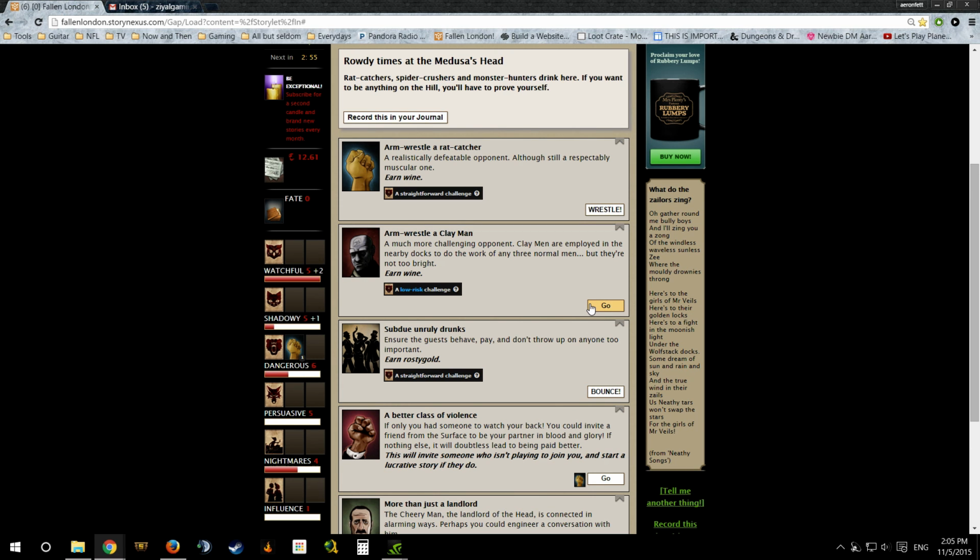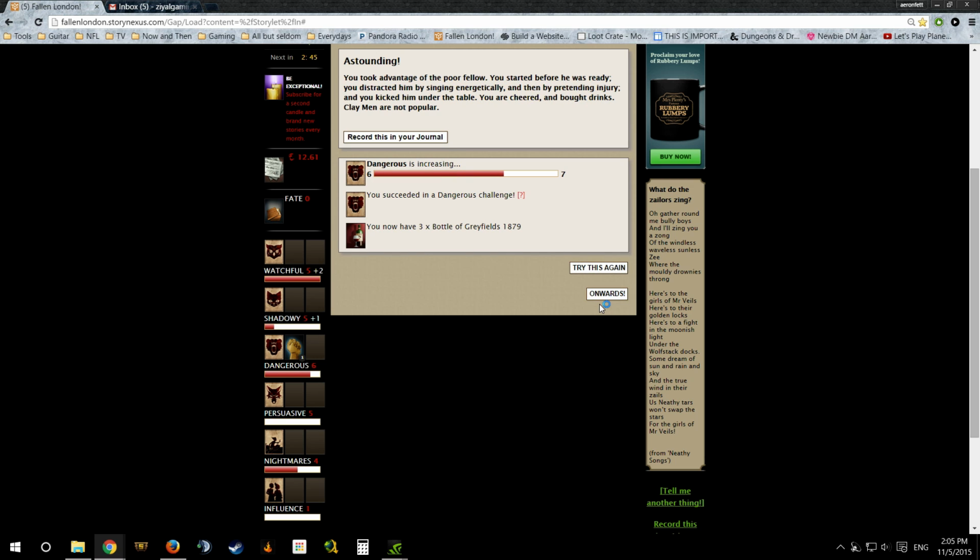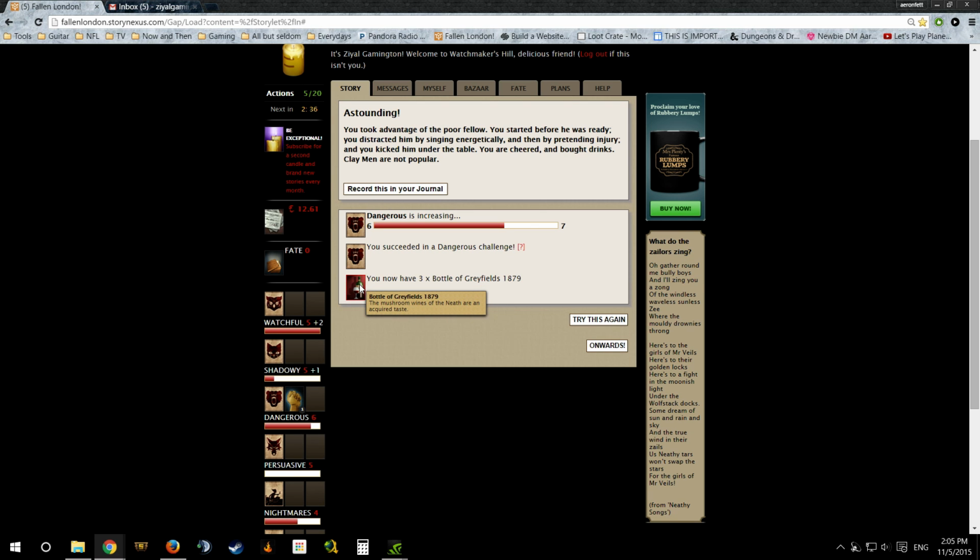And let's arm wrestle a Clayman. A Clayman, a much more challenging opponent. Claymen are employed in nearby docks to do the work of any three normal men, but they're not too bright. So low risk chance. Alright, it wasn't a 100% chance, but I still was able to complete it, and I got myself 3 bottles of Greyfield's wine. It's the mushroom wines. It's wines created out of mushrooms. So that's up to you.